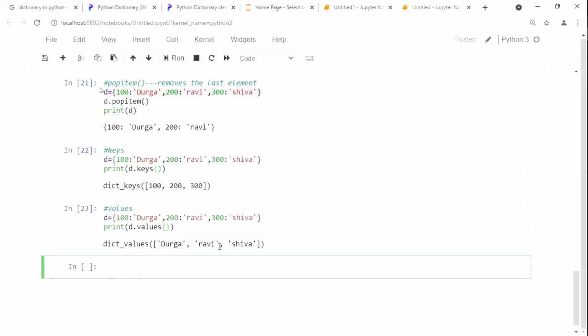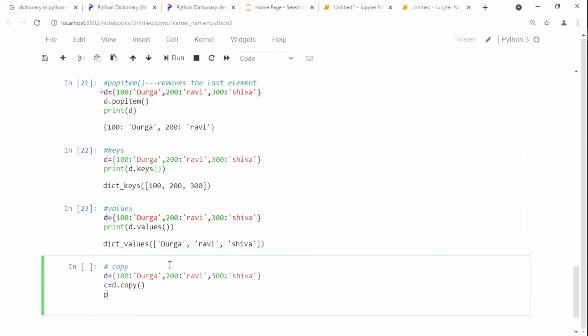Yes, sir. Now, see the next one, that is for copy. In order to copy this set into another one, for example, copy the variables into another one. Now it is for D, for example. I am going to copy D into C. C is equal to D dot copy. That means I'm going to copy the particular values from D1 into C1.